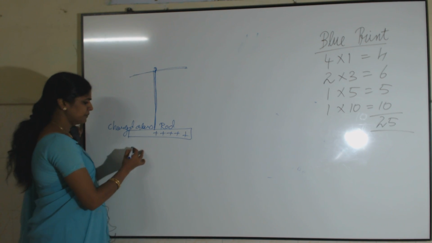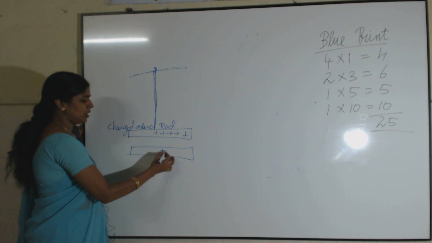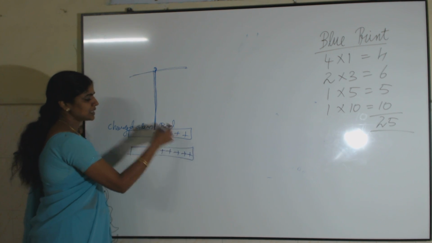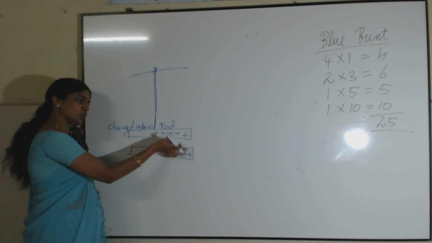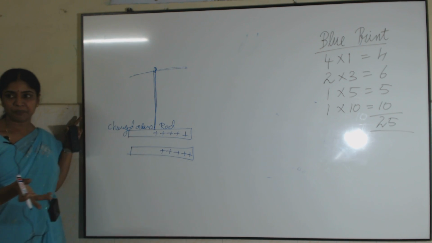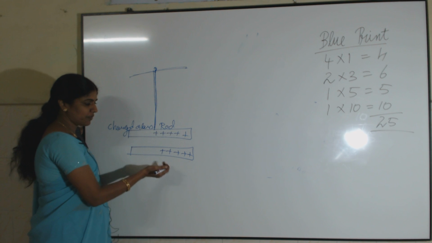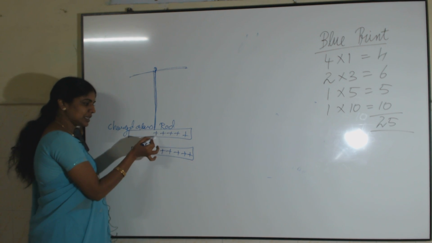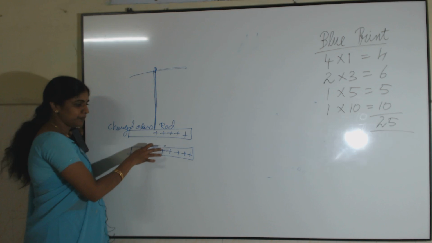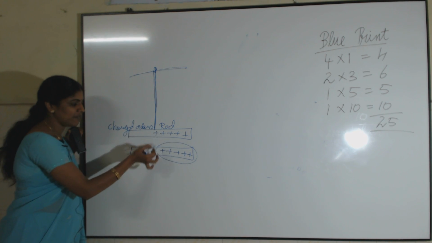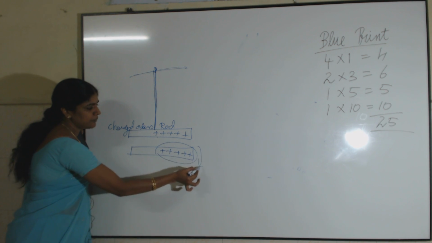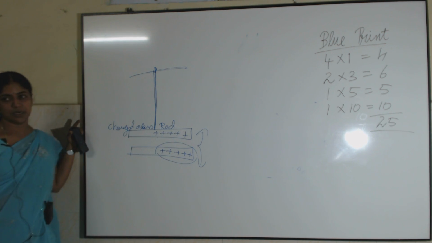You bring another charged glass rod towards this glass rod. What will it do? Will they go towards each other or will they repel? Obviously, naturally, what will happen? Since this glass rod has positive charge, and I am bringing near another charged glass rod, these two have like charges, so they will repel each other.